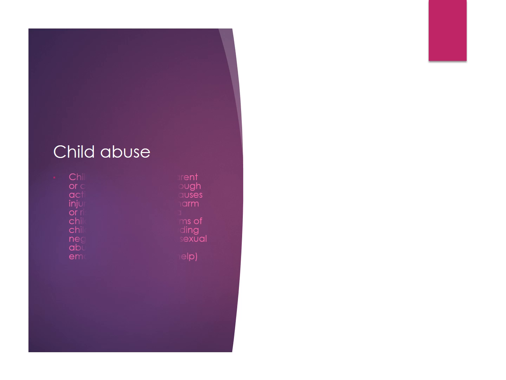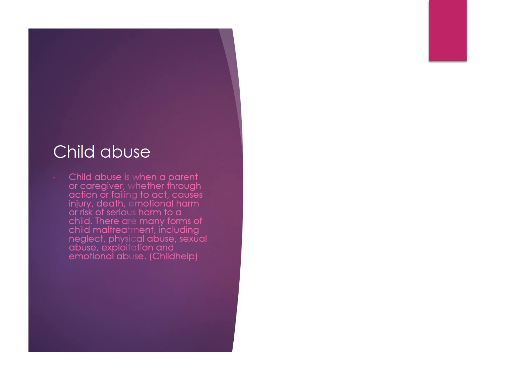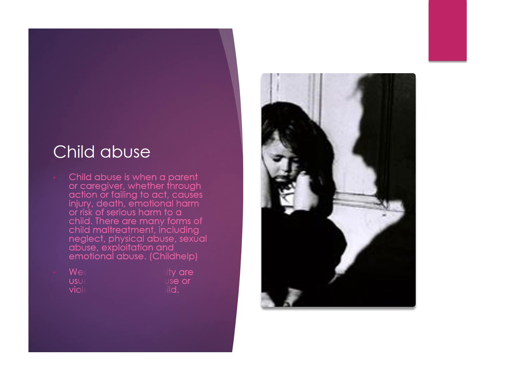Now we will discuss the sad subject, child abuse. Child abuse is when a parent or a caregiver, whether through actions or failing to act, causes injury, death, emotional harm, or risk of serious harm to a child. There are many forms of child maltreatment, including neglect, physical abuse, sexual abuse, exploitation, and emotional abuse. Weapons of opportunity are usually used in the abuse or violent killing of a child. How sad.